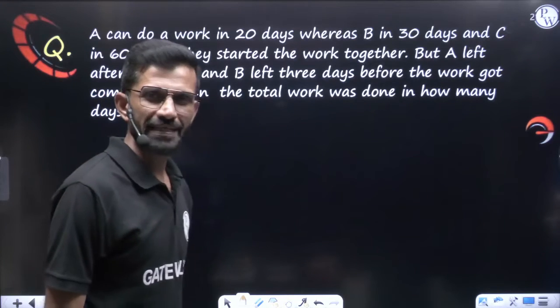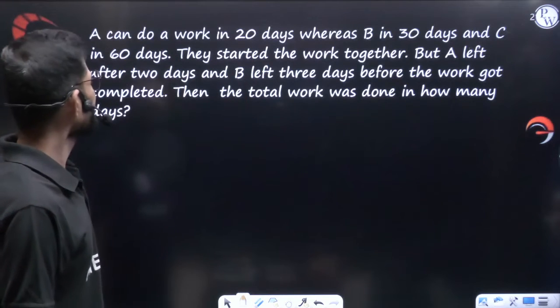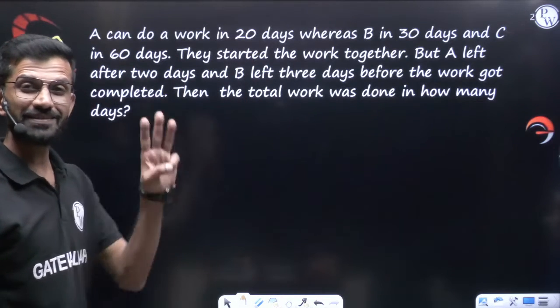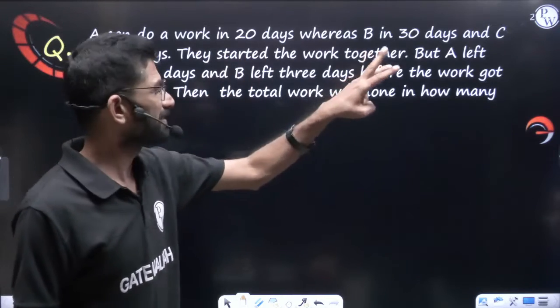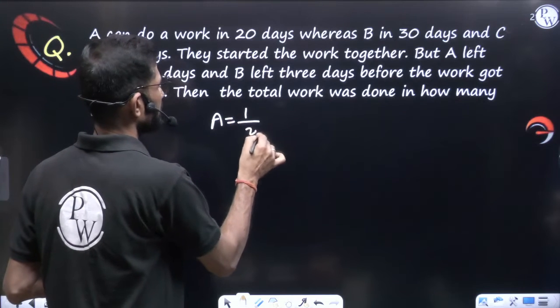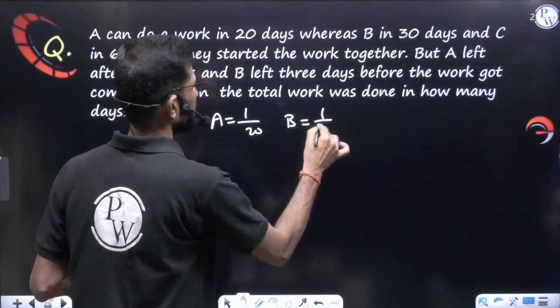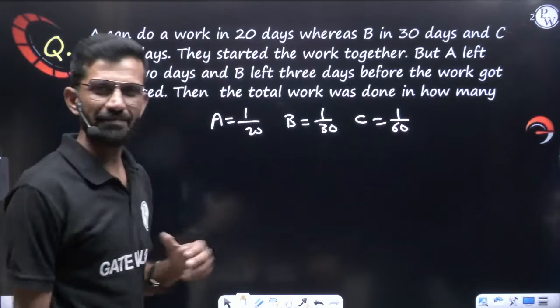A can do a work in 20 days, whereas B in 30 days and C in 60 days. Now here three people are working. A can do that work in 20 days, B in 30 and C in 60 days. Means A's per day work is 1 by 20, B's per day work is 1 by 30 and C's per day work is 1 by 60. This is what they have given.